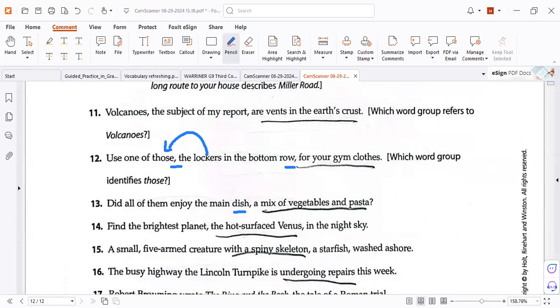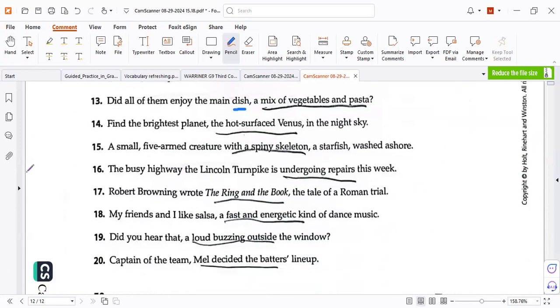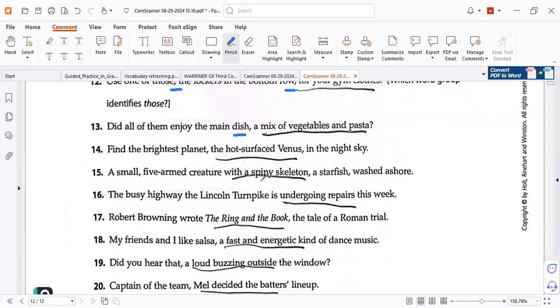Now let's go to the next. Again, let's see. The busy highways, the Lincoln Turnpike is undergoing. Undergoing here is not an appositive. It is the verb of the sentence. Do you feel? So that is the point. But what is an appositive? It is the name of the highway. That's all. So you expect the appositive to be between commas or no.